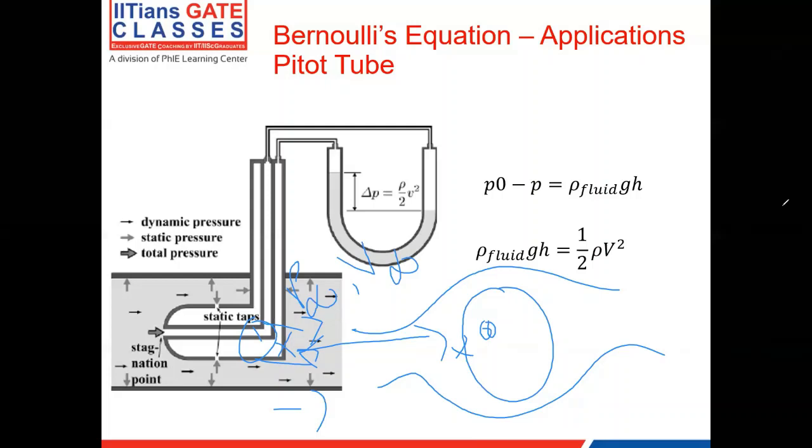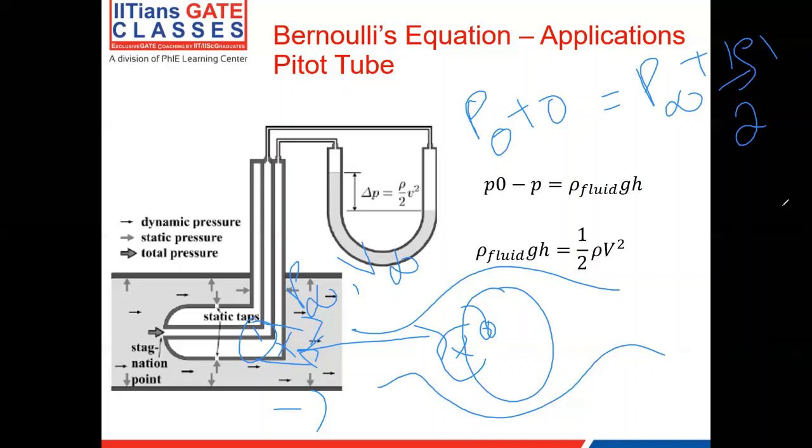What is the static pressure at this point? Nothing but P naught. What is the velocity at this point? 0. So the kinetic energy term is 0. And if I look at point 1, the static pressure is P infinity, and the kinetic energy term is half rho V infinity square, where the velocity is V infinity.